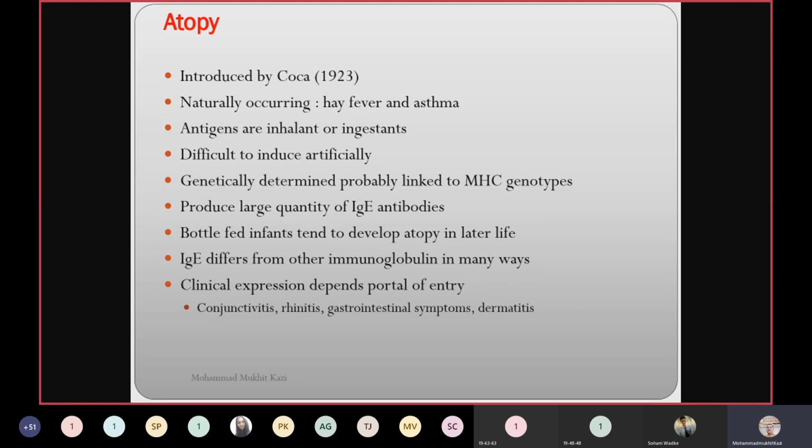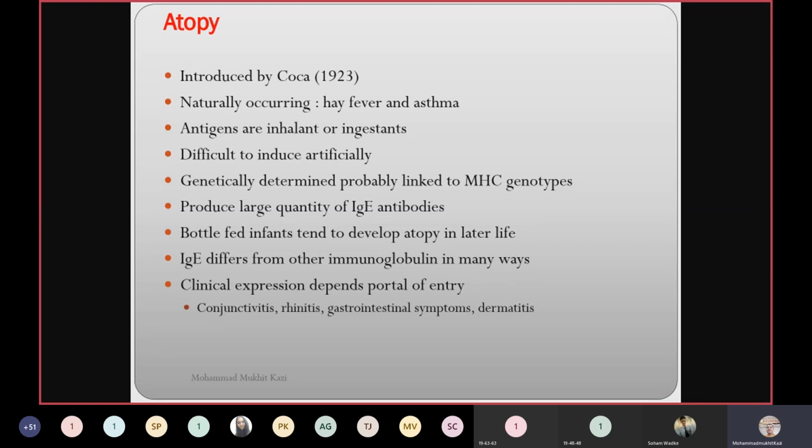Genetically determined, probably linked to MHC genotypes, the major histocompatibility complex. Produce large quantities of IgE antibodies. Bottle-fed infants tend to develop atopy in later life. This is something which is a consequence of bottle feeding. Okay. IgE differs from other immunoglobulins in many ways.